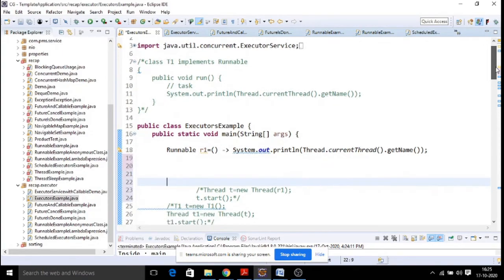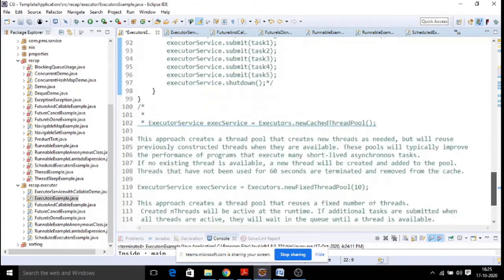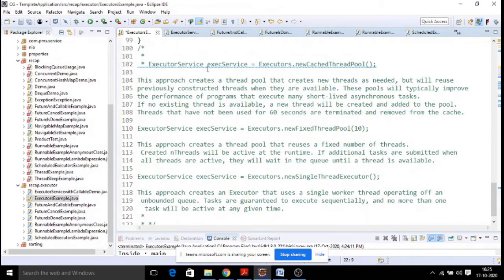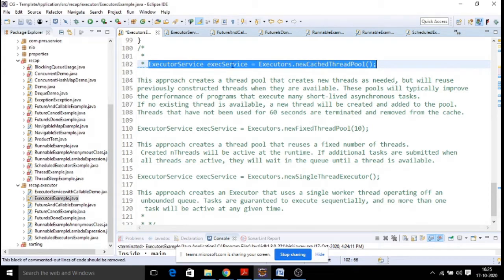We have basically 3 types of executor services. First one is called newCachedThreadPool. ExecutorService reference equal to cached thread pool. It means, let's say I am creating 100 threads in my application. I can make all the 100 created threads available in the cache, so that whenever I am going to use that thread, it will come from the cache, so the performance can be increased a lot. And over a period of time, if you are not going to use those threads, they get released from your cache. That is called a cached thread pool.